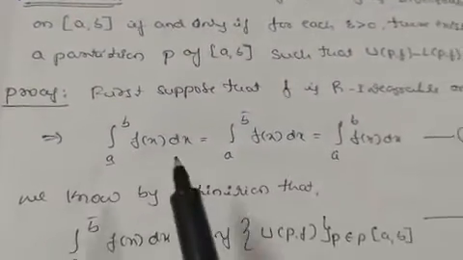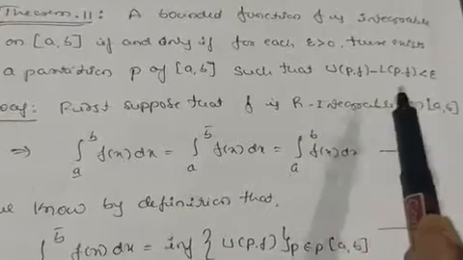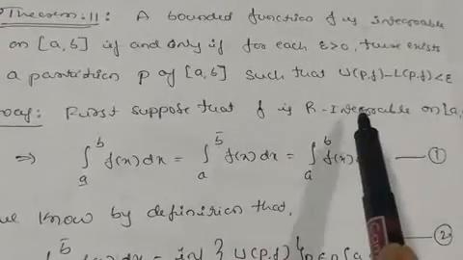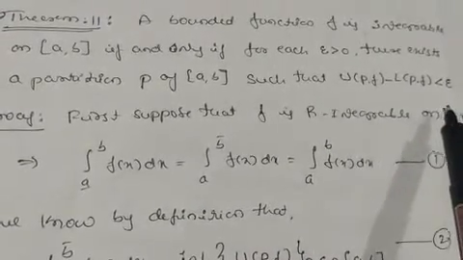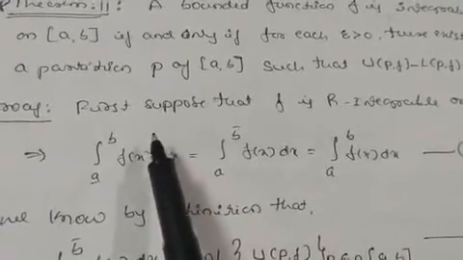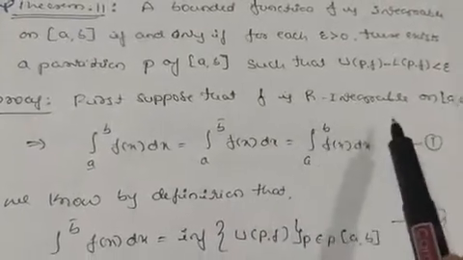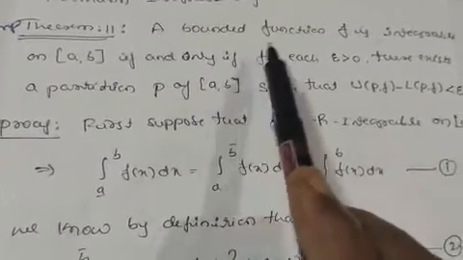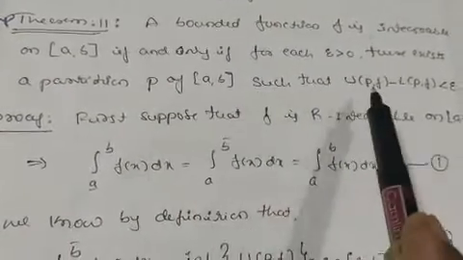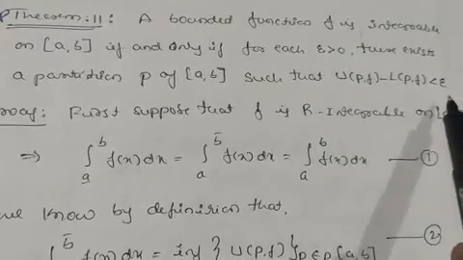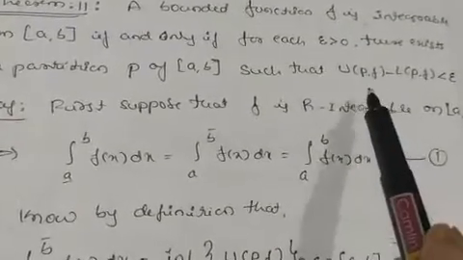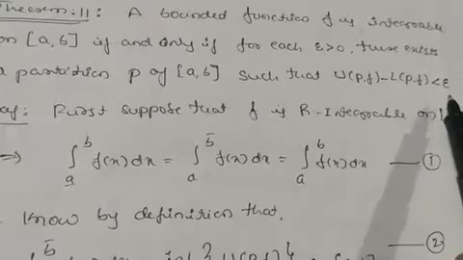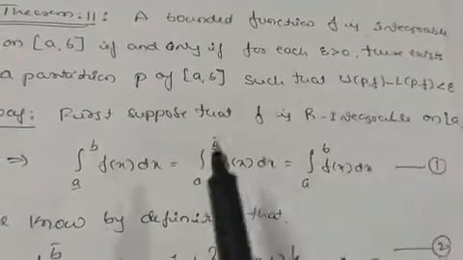Let us take the proof. So here you have to prove UPF minus LPF is less than epsilon, that is, upper Riemann sum minus lower Riemann sum is less than epsilon. First suppose that f is R integrable, because here it is given. If and only if means first you have to take f is integrable, then UPF minus LPF is less than epsilon, and conversely you have to take UPF minus LPF is less than epsilon, then you have to prove that it is R integrable.